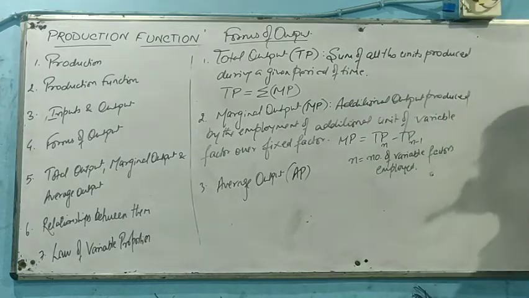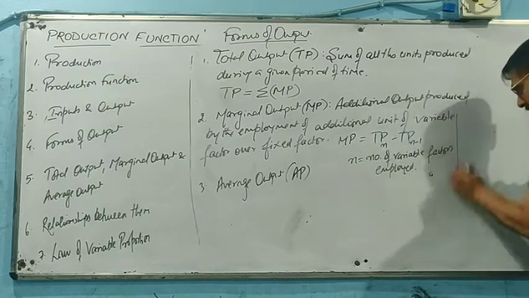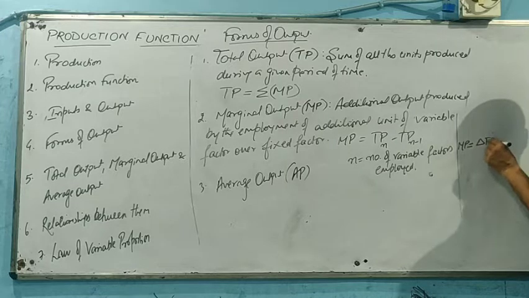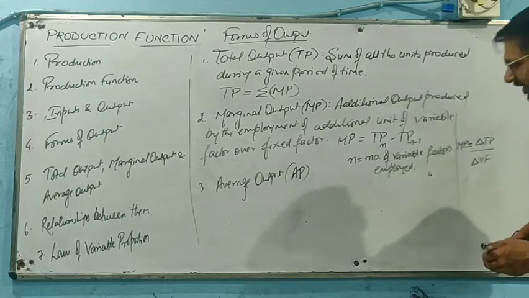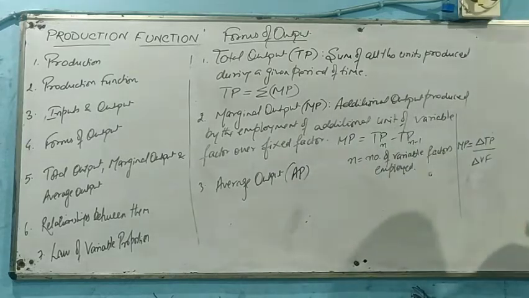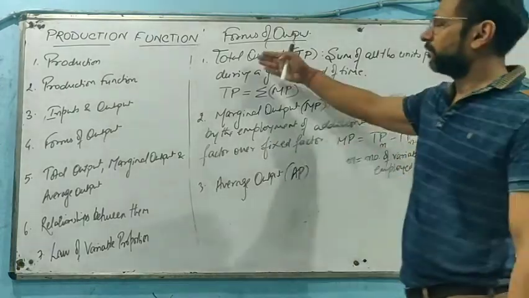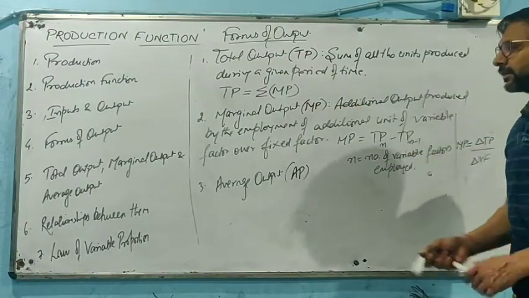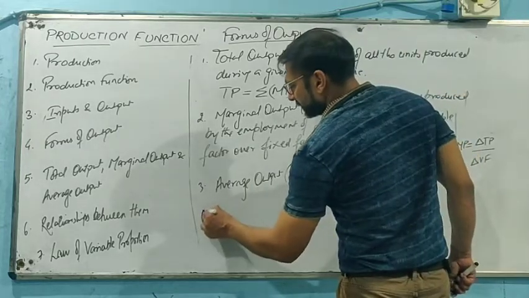Again, we can derive marginal output in one other way too. MP can also be obtained by the change of total product over change in variable factor. This is another way by which we can obtain marginal product. Right? So we have seen how we can obtain total output and how we can obtain marginal output from each other. Now coming to average output, it is basically